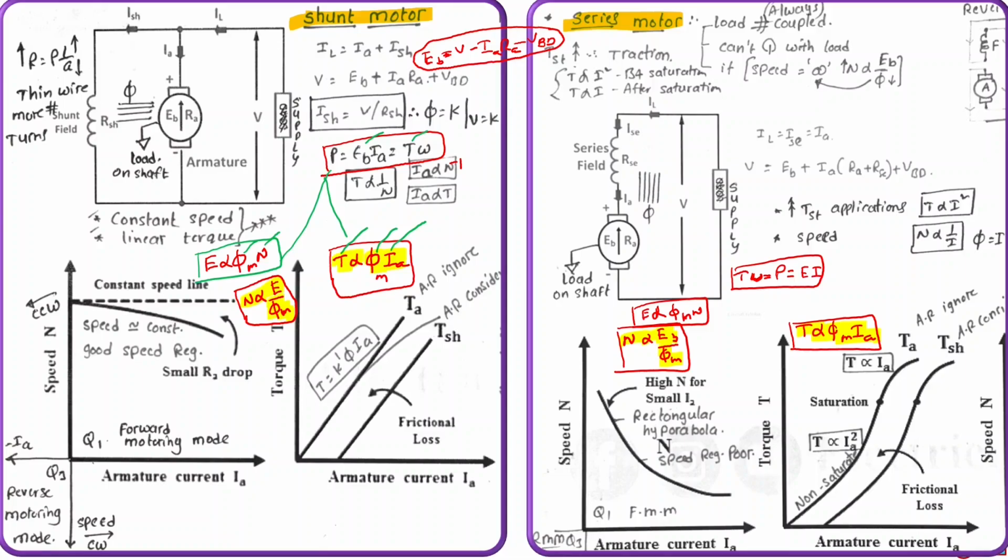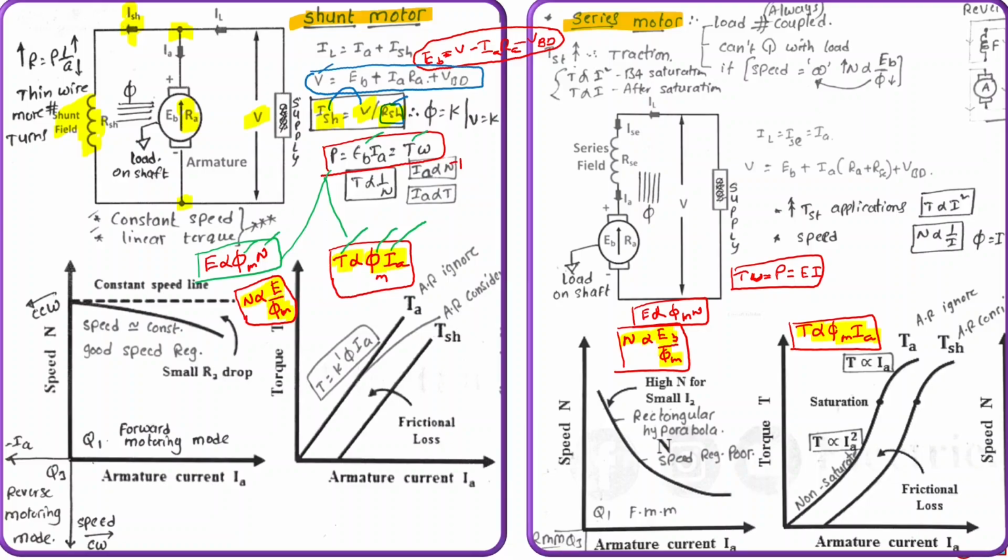Now, as per the circuit diagram, shunt field winding is connected in parallel with the armature winding, and supply voltage is connected in parallel with the armature winding, similarly connected in parallel with the shunt field winding. So, shunt field current is supply voltage divided by resistance of shunt field winding. Resistance of shunt field winding is constant, so we can consider this as constant. So now shunt field current is directly proportional to supply voltage.